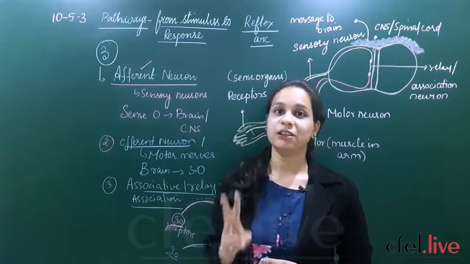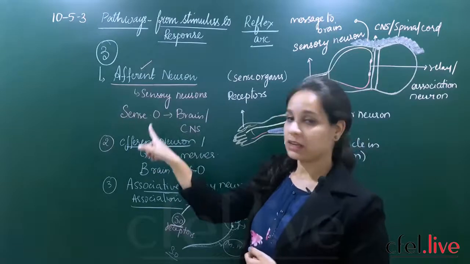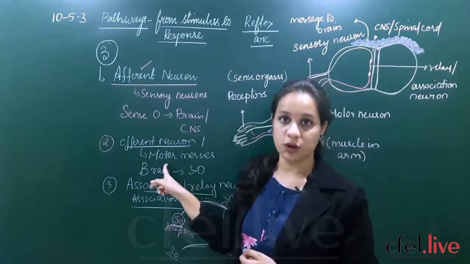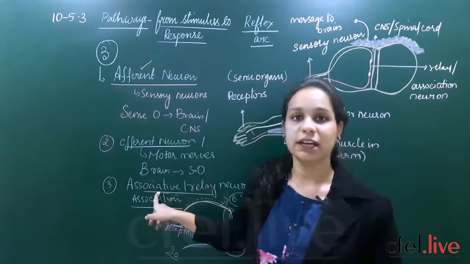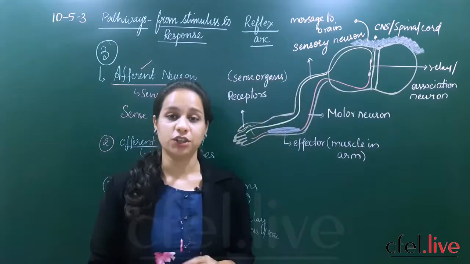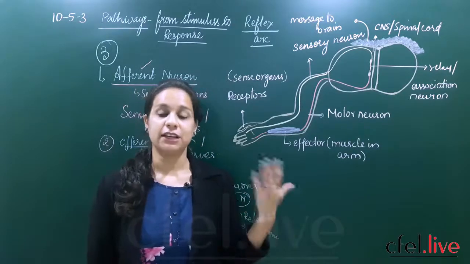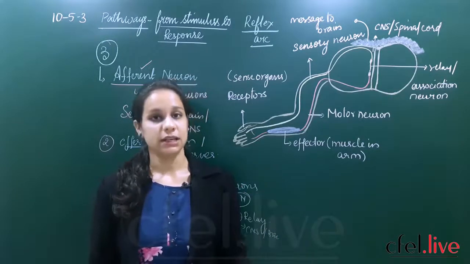So what are the three different pathways? Afferent neuron or the sensory neurons, efferent neuron or the motor neurons or nerves, and associative neuron or the relay neuron. So these three nerves play a very important role in getting a stimulus and finally giving a response or reaction to a situation.